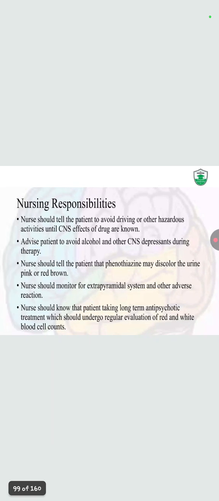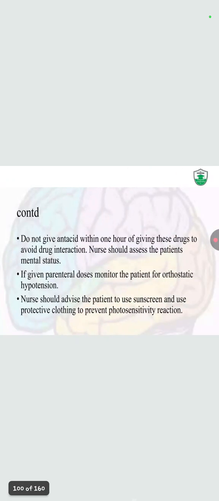Nurses should know that a patient taking long-term antipsychotic treatment should undergo regular evaluation of the red and white blood cell count. Do not give antacids within 1 hour of giving this drug to avoid drug interaction. Should assess the patient's mental state. If given a parenteral dose, monitor the patient for orthostatic hypotension.